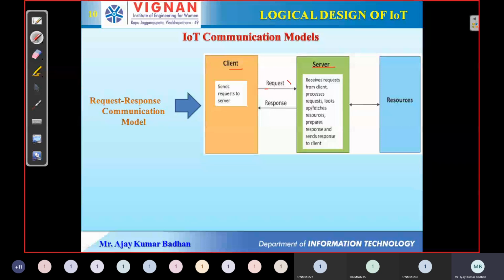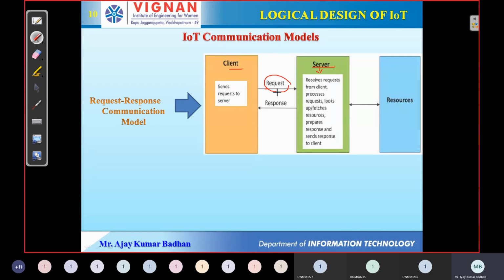Now based upon this request, the server is going to perform different operations. It will first get the request from the client. Once it has the request, it will start processing it, and while processing it will try to find out how to deliver the result for that request.